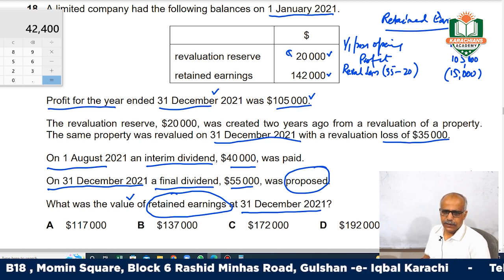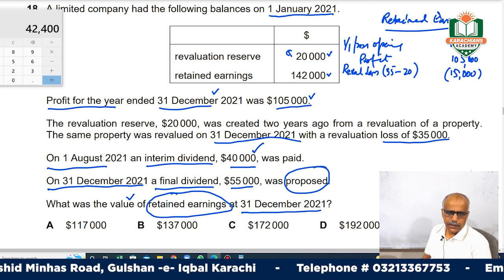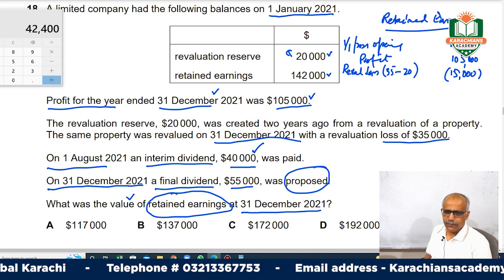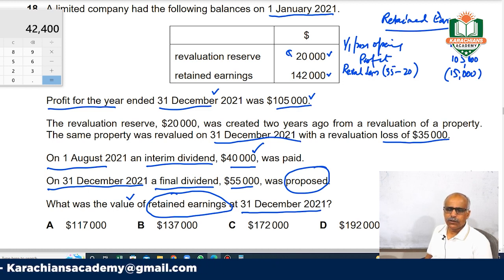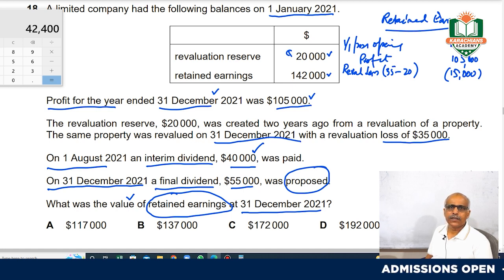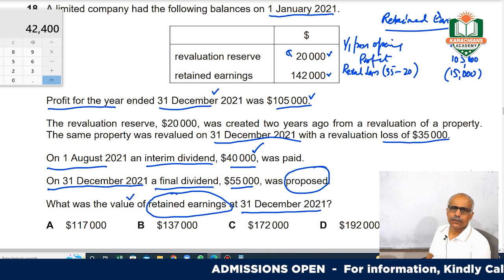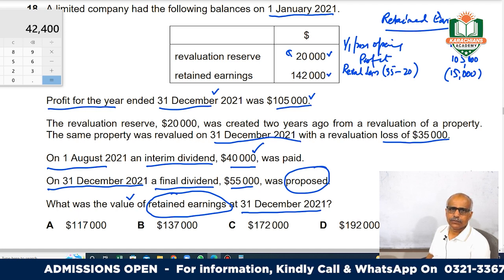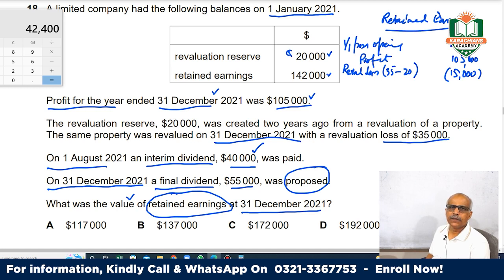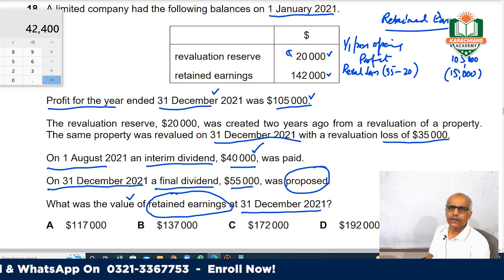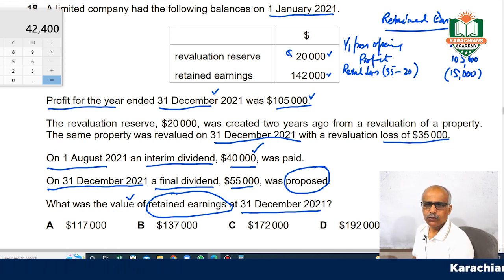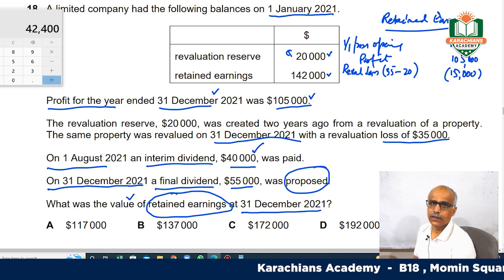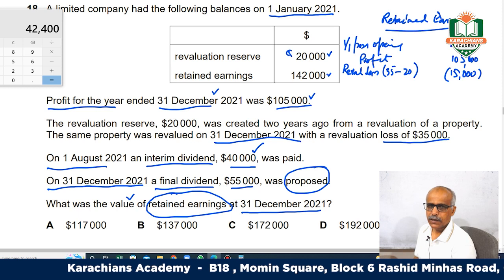On 31st December 2021, a final dividend of 55,000 was proposed. Always remember, in your financial statements and statement of changes in equity, only the dividend you have actually paid, where the money has gone out from your bank, will be taken to the financial statements.